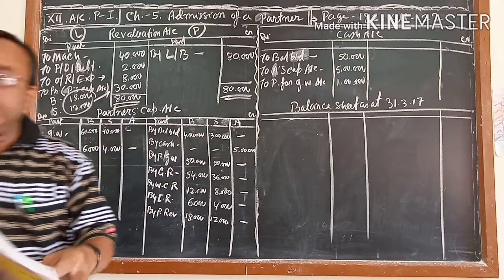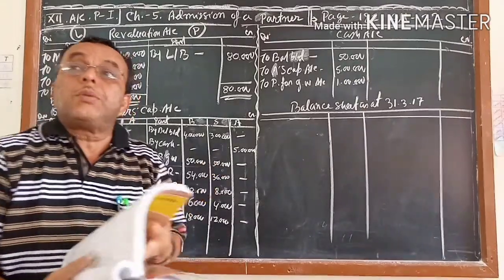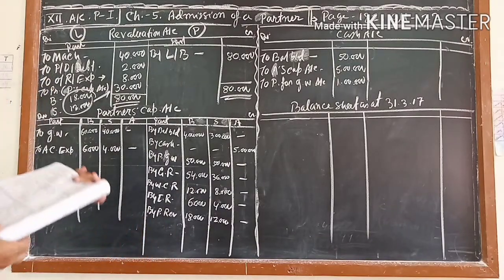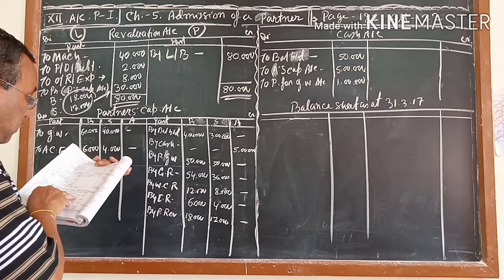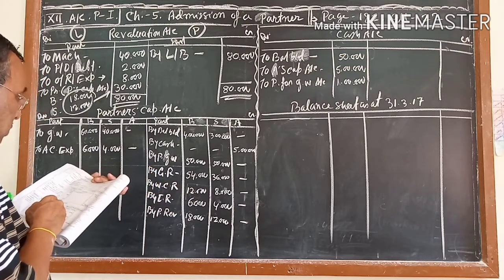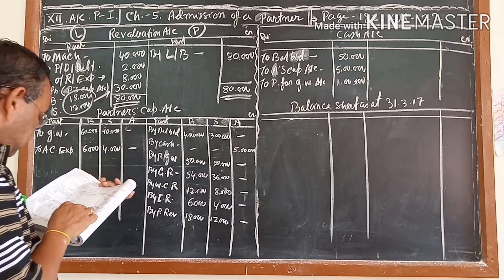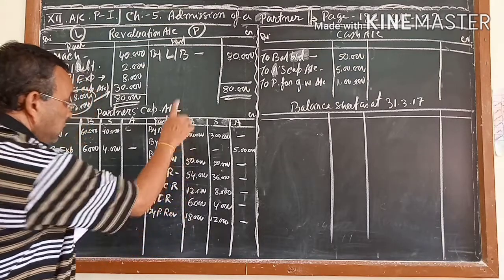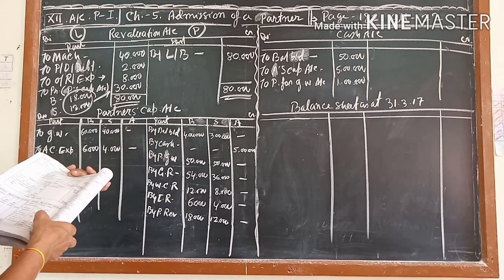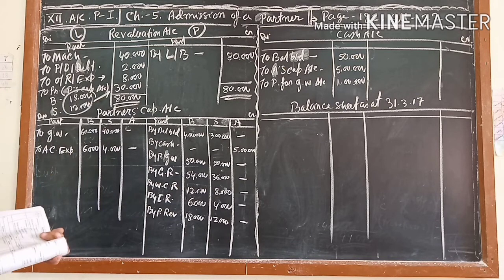Now you check it. Is there anything left in the revaluation account which you have to write before going to find out the balance of the revaluation account? I want to check from your answer. The 4,54,000. This is 54, 12, 6. 1, 2, 3, 4, 5, 6. And this is 30,000, 36,000, 8,000, 4,000, 6,000, and 12,000, 5 lakh. Everything is completed.